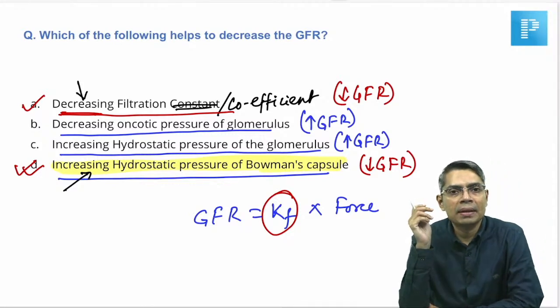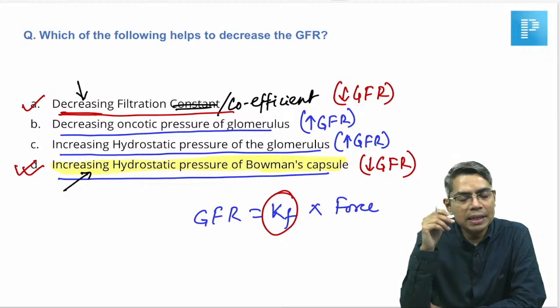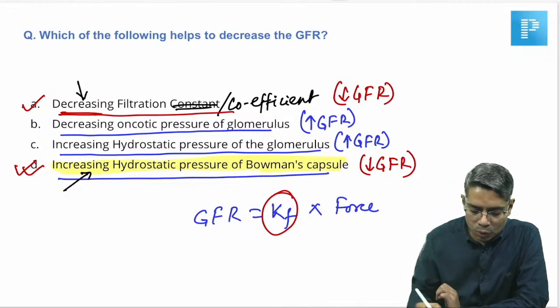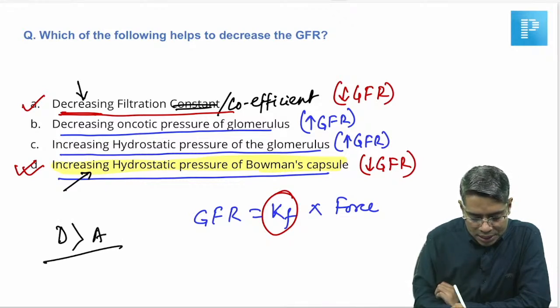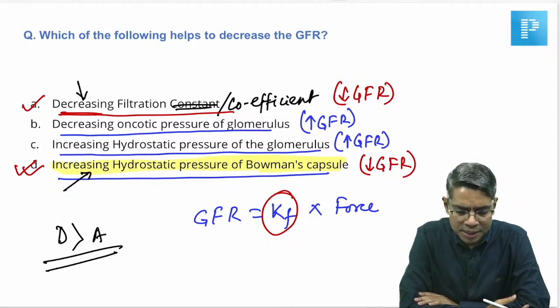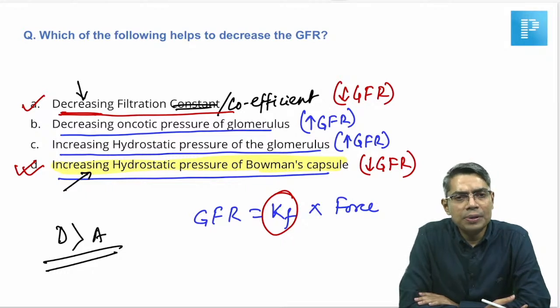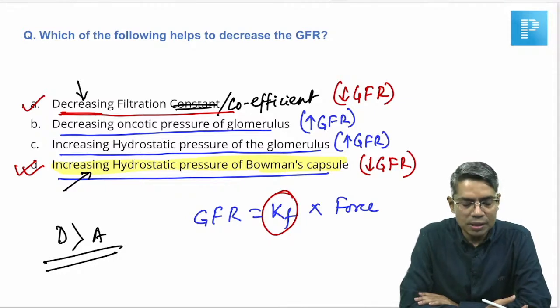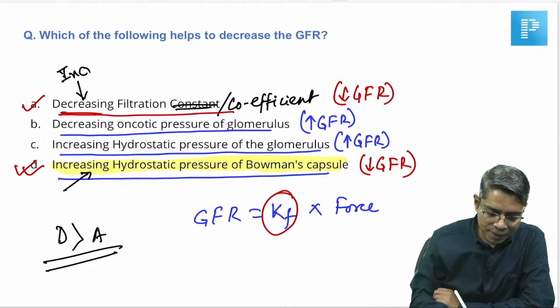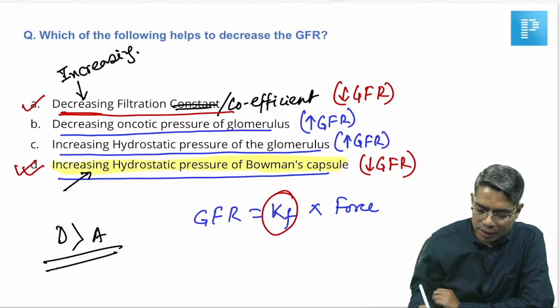So, these two words will determine your correct answer, but what I am saying, even if the options were exactly the same, both A and D are correct, but here I will go more for the D greater than A. So, D is the most correct answer. Yes, 1 is also a correct answer. If you decrease the filtration coefficient, the GFR is also going to be reduced, and if you increase the Bowman's capsule hydrostatic pressure, then definitely the GFR is going to be reduced. So, both A and D will be correct, but even if you have to choose only one option, D is better to choose here, because filtration coefficient has less effect. If it is increasing filtration coefficient, then this is not your answer.